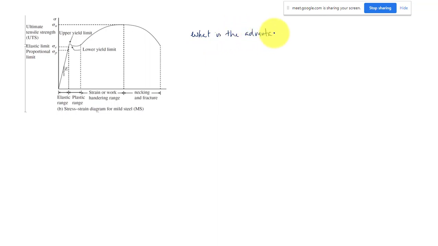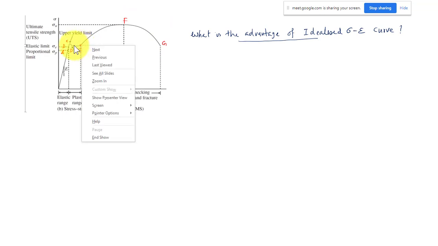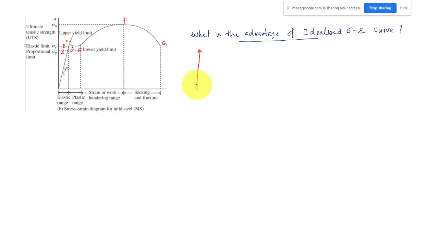What is the advantage we are getting? What is the advantage of the idealized stress strain curve? So we are using the idealized stress strain curve for the plastic analysis and design. We are not taking the part after E. We are taking only A, B, C, D, and E, up to this point. So I am following only this stress strain diagram for my plastic analysis and design.